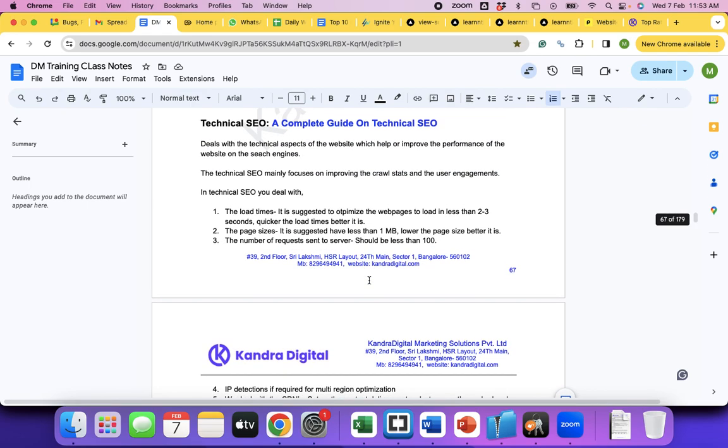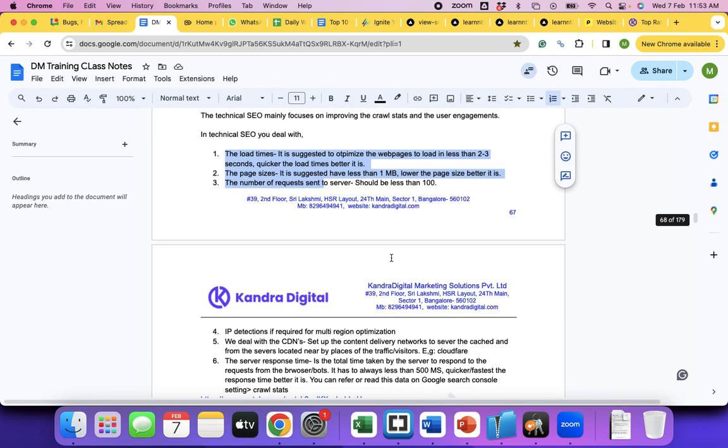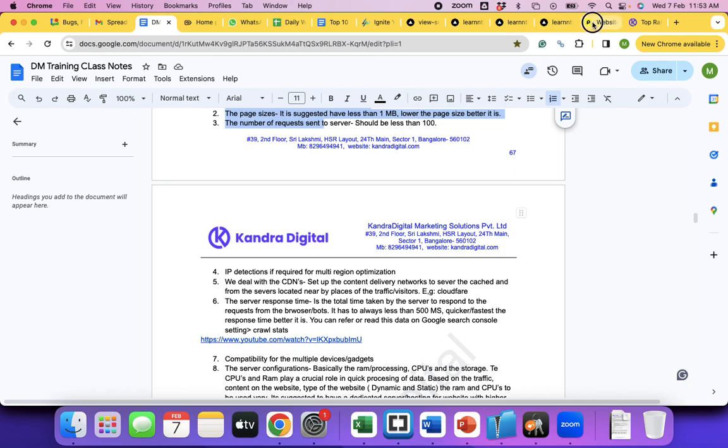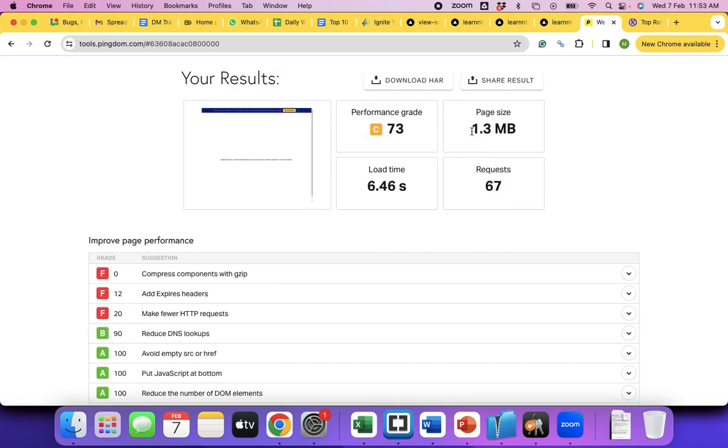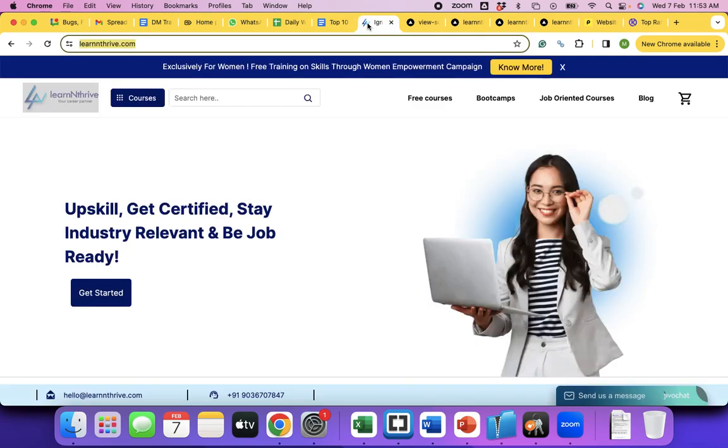Okay. So here I'm briefing what all will be taken care of in technical SEO, right? It's load times, page sizes, the number of requests, right? Load time, we understood certain methods of how we bring it down. There are multiple methods: implementing CDN, compressing the files, CSS sprites. I mean, merge the CSS files and JS files. There will be too many CSS files and too many JavaScript files to form this one page. So instead of too many files, all the code can be put into only one file.